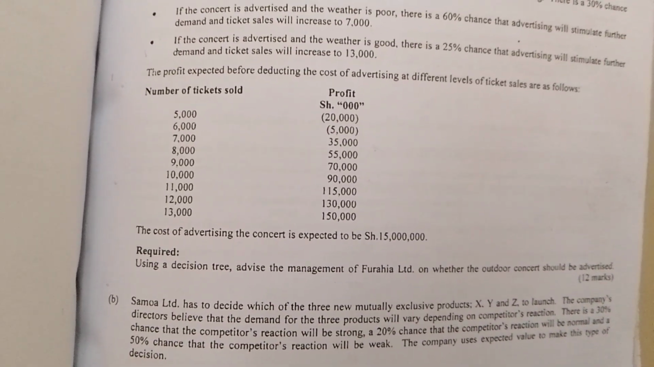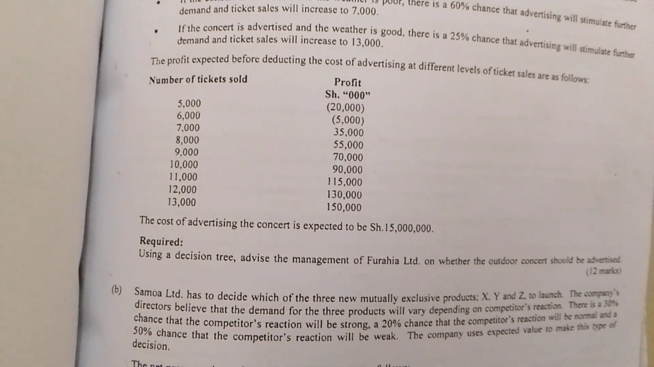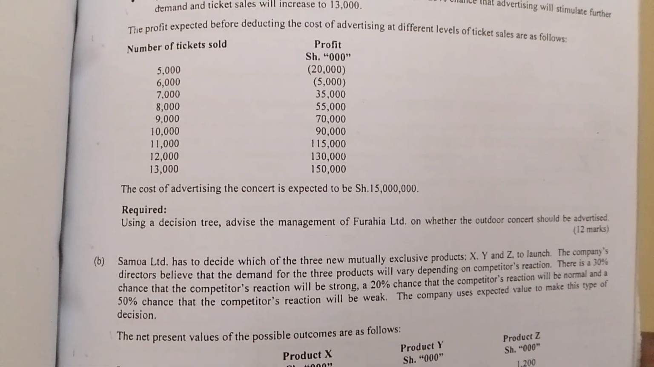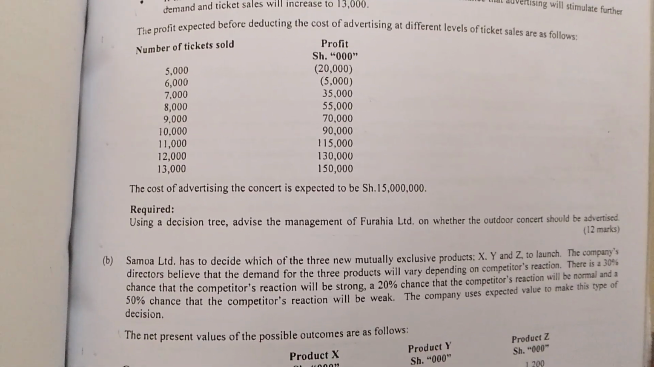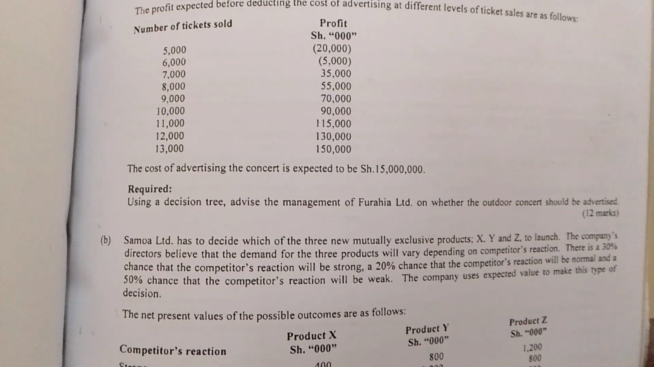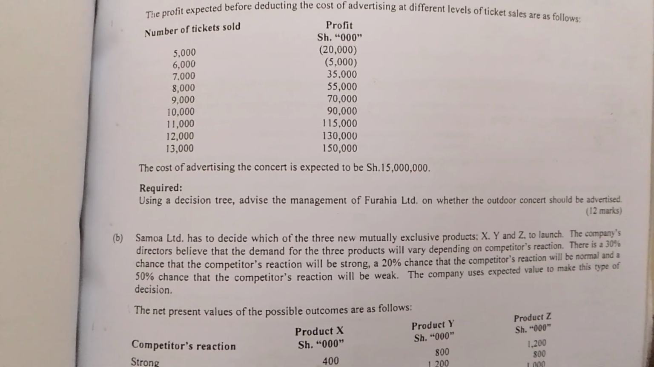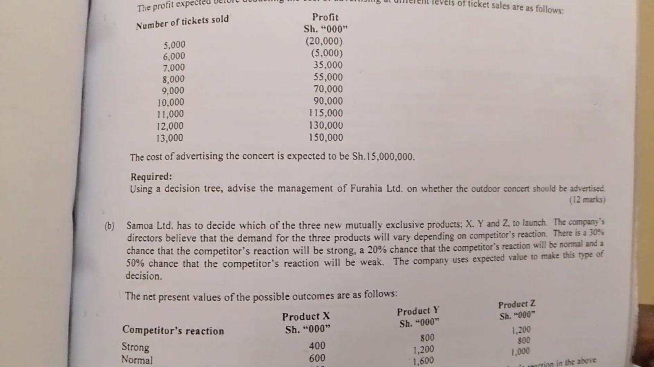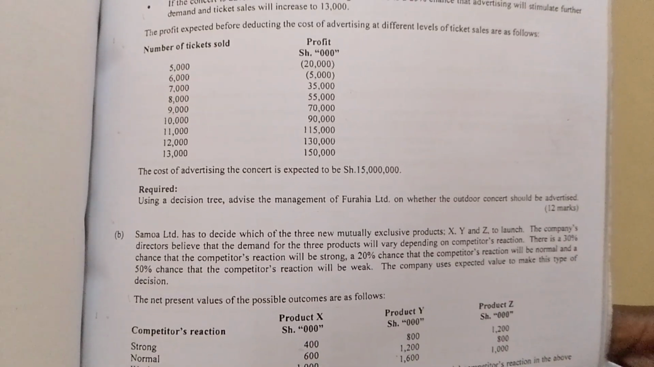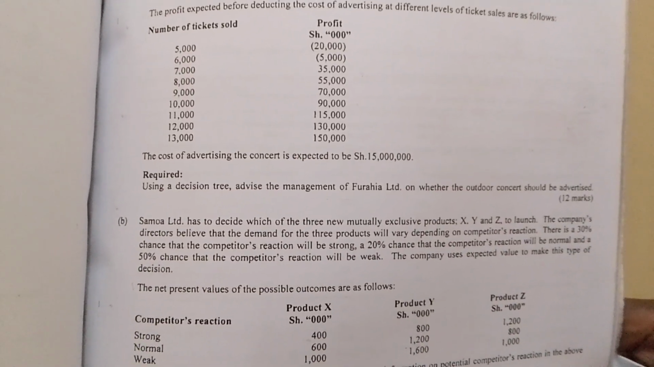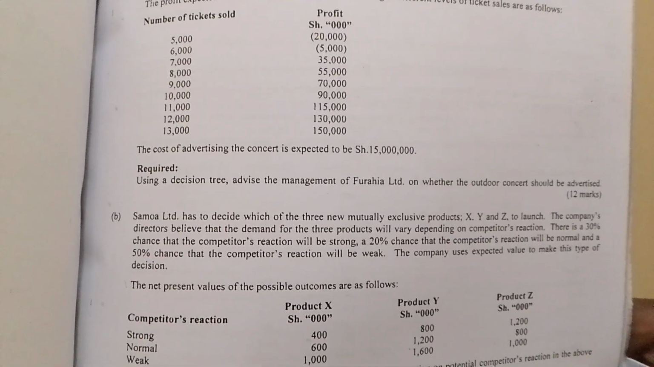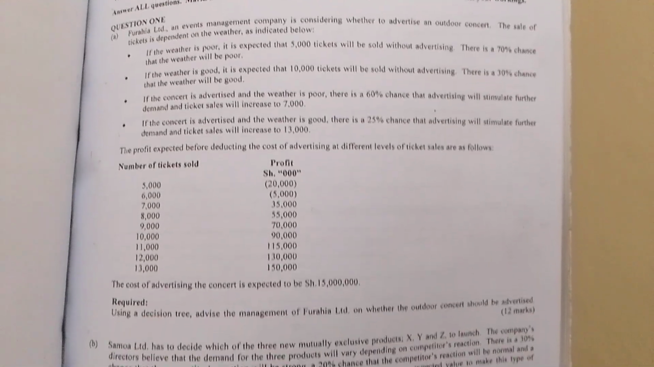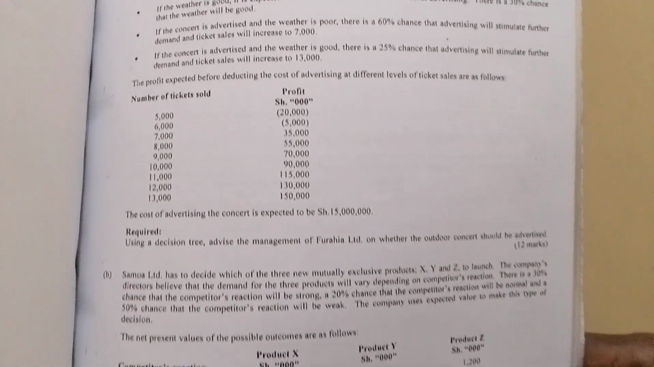The profit expected before deducting the cost of advertising at different levels of ticket sales are as follows. You are given a number of tickets from 5,000 all the way to 13,000. Then profits, they appear there. The cost of advertising the concert is expected to be shillings 15 million. Required. Using a decision tree, advise the management of Raya Limited on whether the outdoor concert should be advertised. You are given 12 marks.